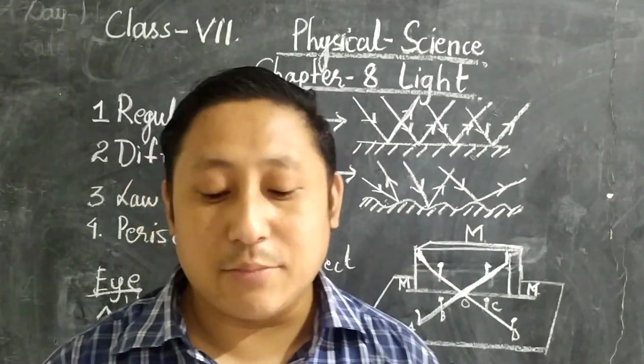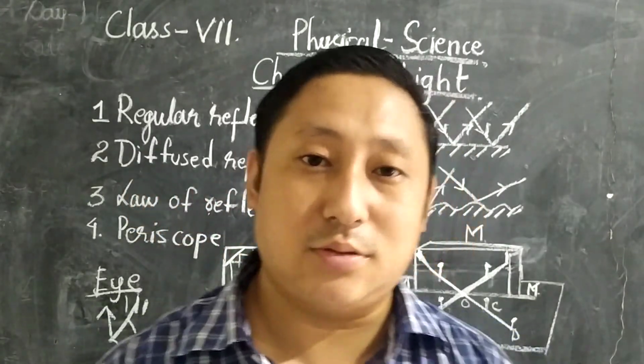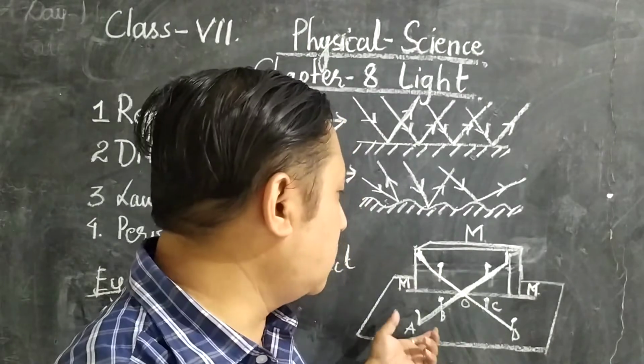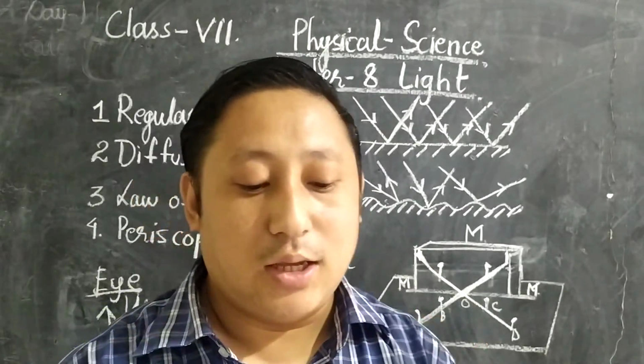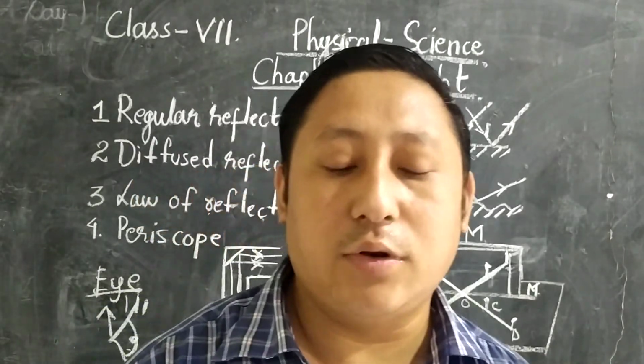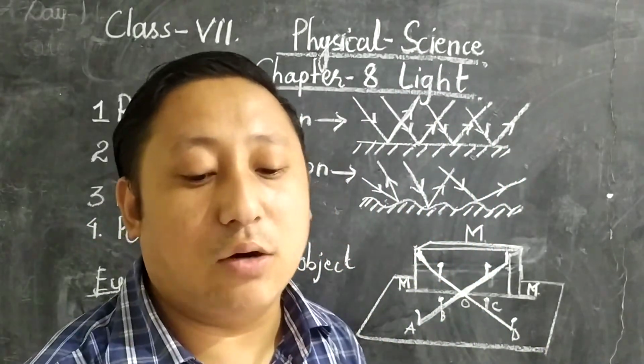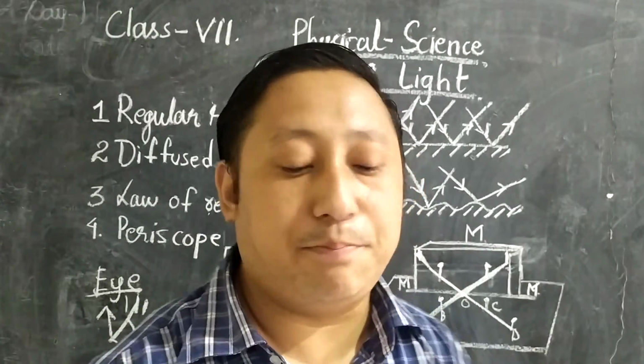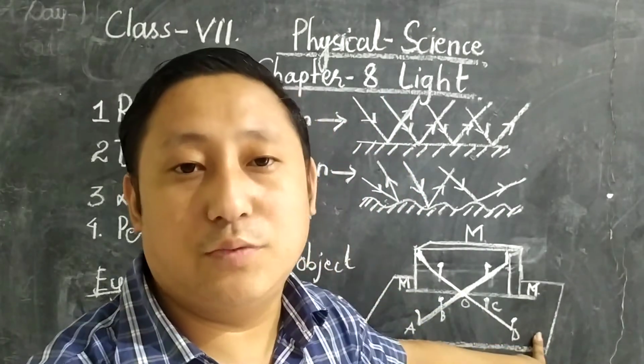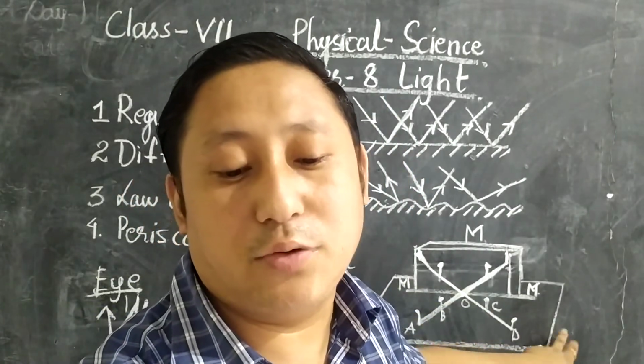I'm going to show you a diagram, an experiment, with the help of this. See, experimental verification of the law of reflection. Now take a white sheet of paper. One paper is placed over here, and one paper is placed over here. Did you see over here?